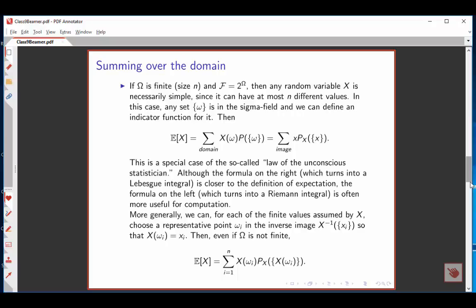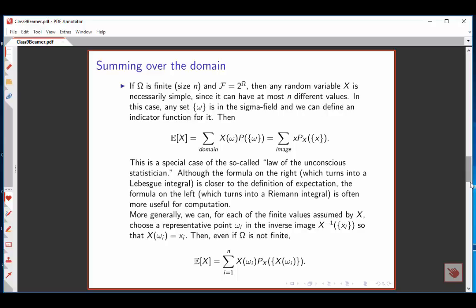This has a name. It's called the law of the unconscious statistician, and I think the word unconscious was probably introduced because many people write down the formula in the middle, either believing that it's the definition or that it's so obvious that it requires no comment. But in fact, the definition is the formula on the right. That's going to turn into a Lebesgue integral, while the formula in the middle, when we try to generalize it, is going to turn into a Riemann integral. Because Lebesgue integrals are nice theoretically but difficult to evaluate, the Riemann integral formula in the middle is often the one you want to use for computation.